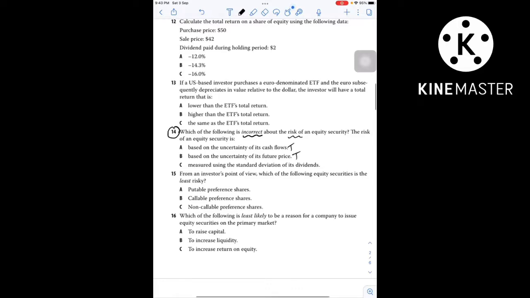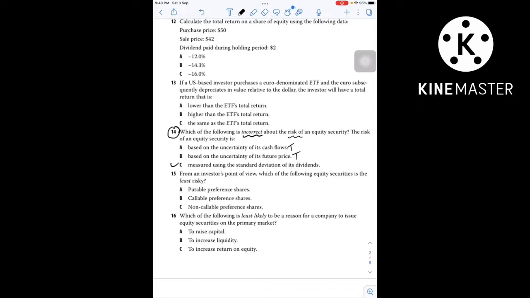This is also true, because we cannot predict the future price with certainty, because future price depends on investors' expectations about the performance of a company. So as an analyst or as an investor, we cannot predict what the future equity price will be with certainty. So A and B are true statements. So option C will be the answer.